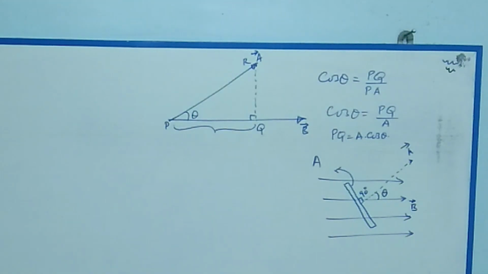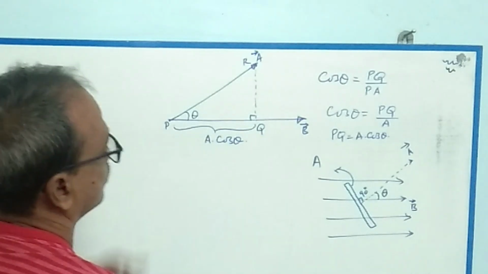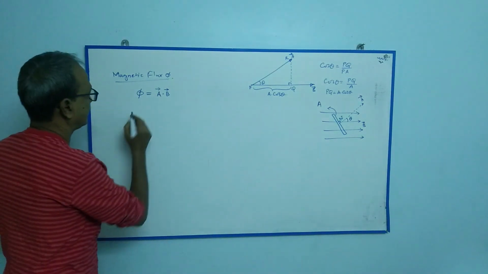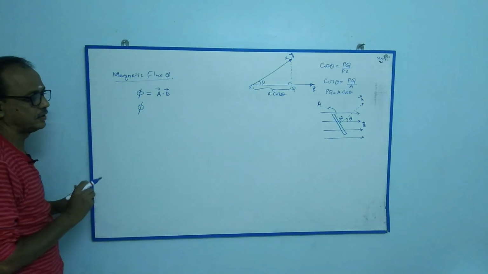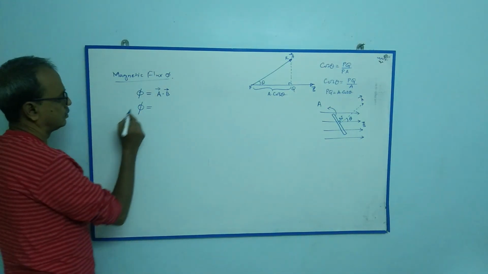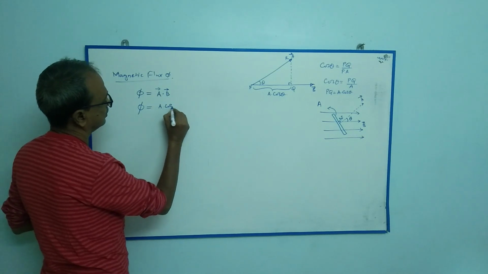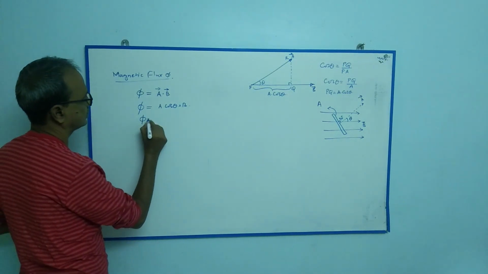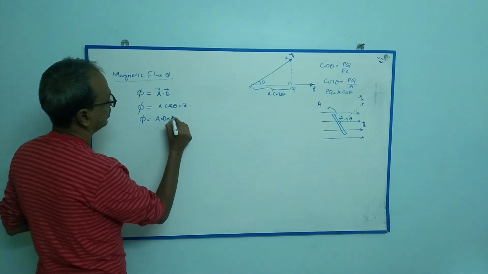So the magnitude over the line B vector is A cos theta. Mathematically, in a plane surface with surface area A, the magnetic flux phi is A cos theta into B. We can simply write this as A into B into cos theta.